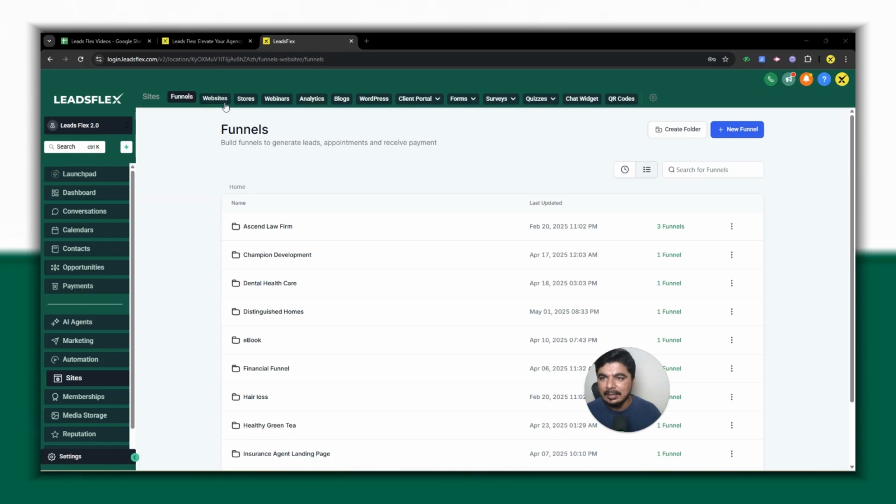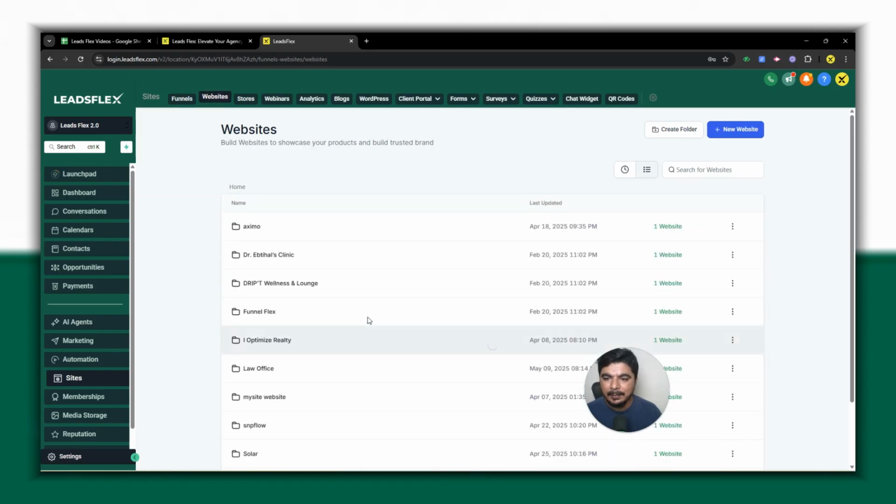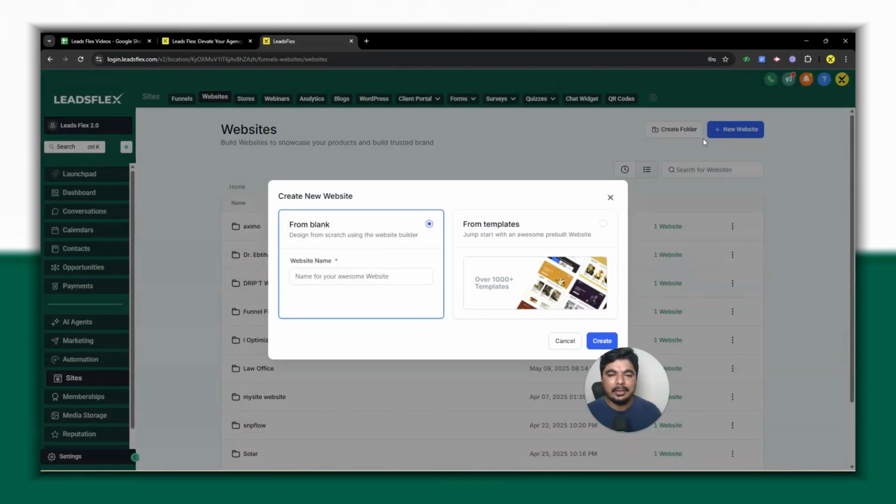That's the procedure. I just go to the sites. Here I have pre-built websites as well. If you need any pre-built site for a law firm, for AI, for solar, whatever you're looking for, just let me know. I can give you this template free of cost and you can outreach to clients and sell it. But right now I'm going to create a new website, and here you can see we can create a blank site or we can create from a template.